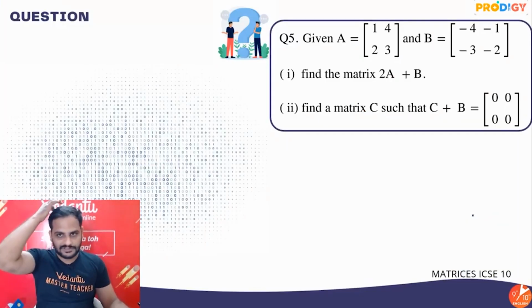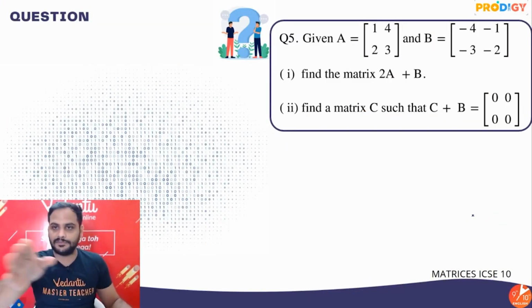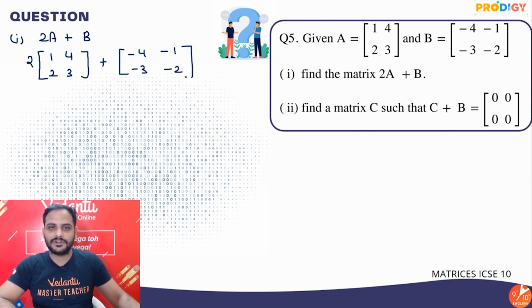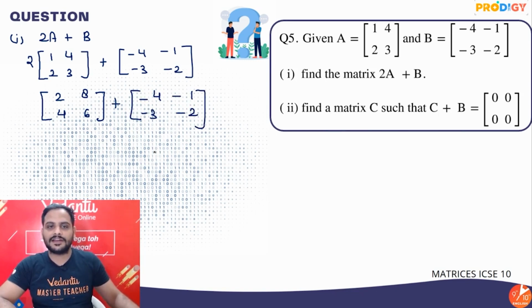Now look at this question. Given A is this, B is this, first one, find 2A plus B. How easy it is. 2A plus B will be 2 times of A, which is 1 4 2 3, plus B, which is minus 4 minus 1 minus 3 minus 2. So multiply 2 over here, guys. So 2 8 4 6, and here I'll add minus 4 minus 1 minus 3 minus 2. So add the corresponding elements. What are you going to get as your answer?